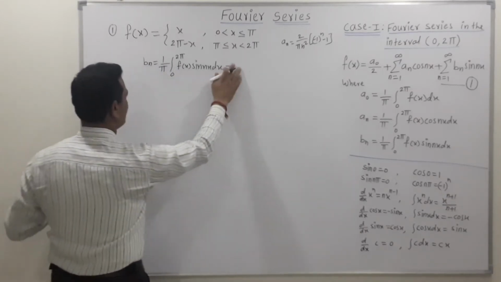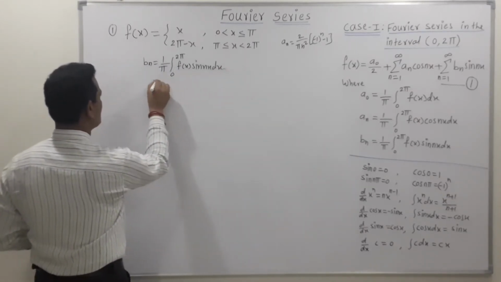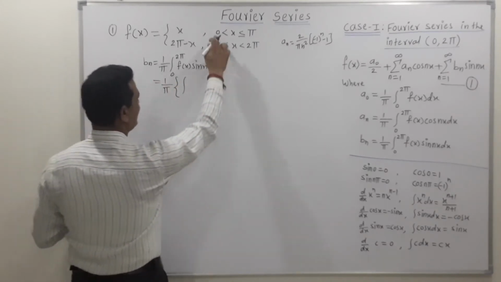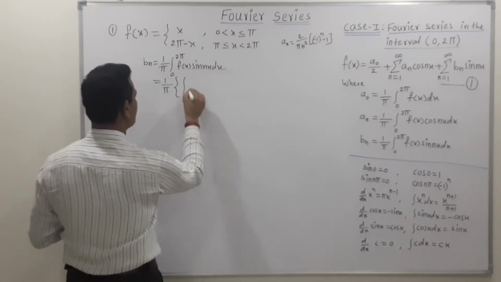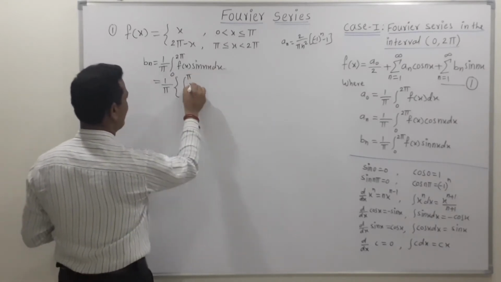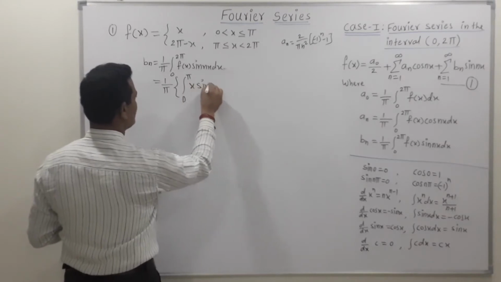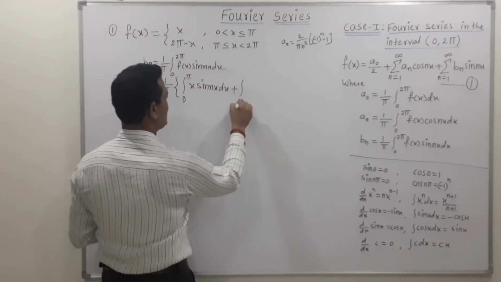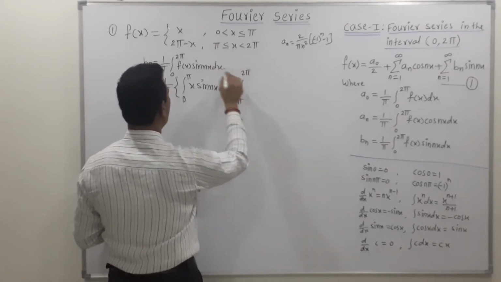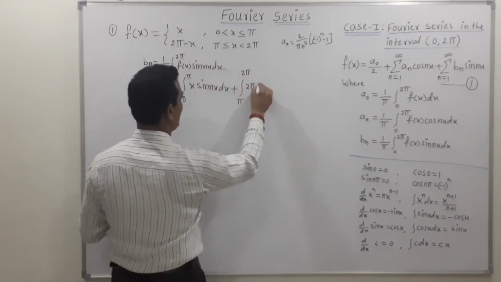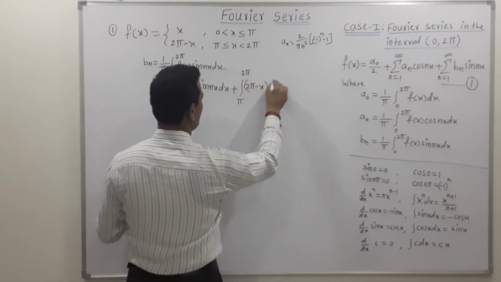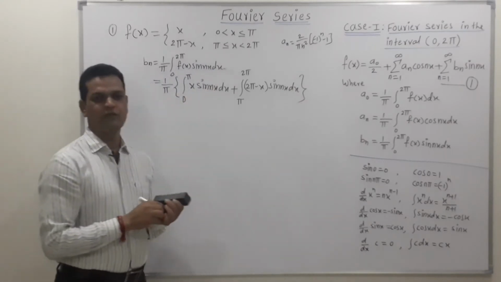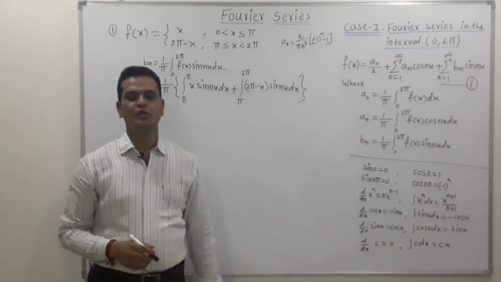We can write this as, after splitting this into the two parts, we get this as 1 upon pi, then first limit is 0 to pi, we can write this as 0 to pi, then value of f of x is x into sine of nx dx, plus next limit is pi to 2 pi, so then value of f of x is 2 pi minus x into this is sine of nx dx. So because of the given function we split this into the two parts.